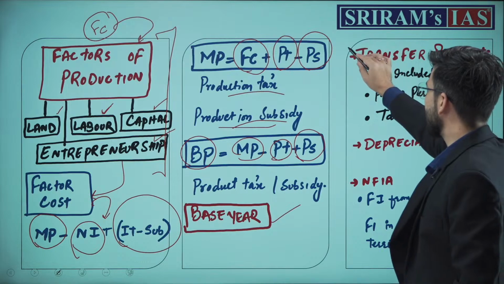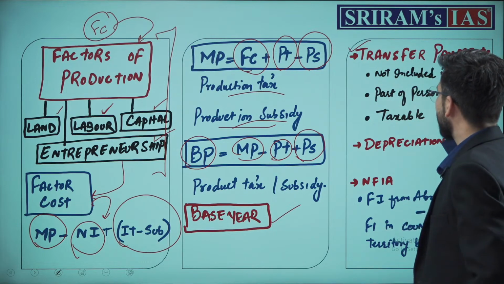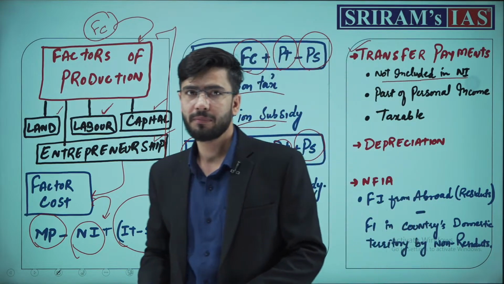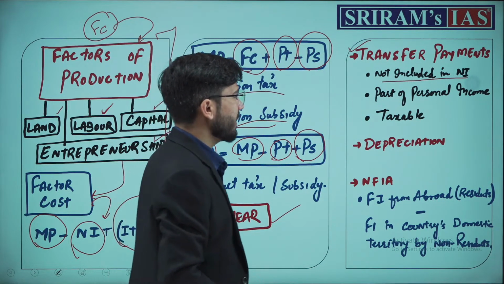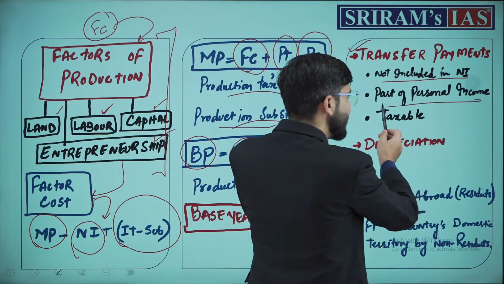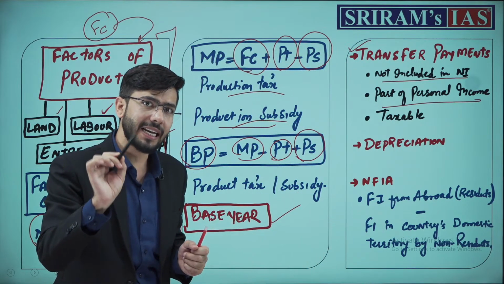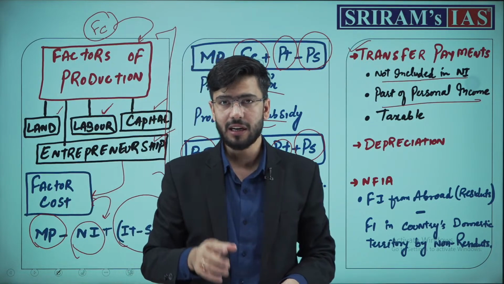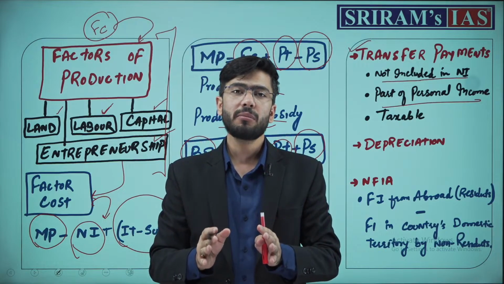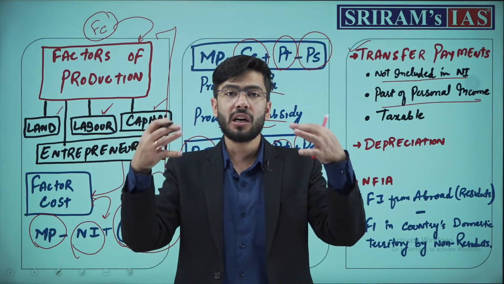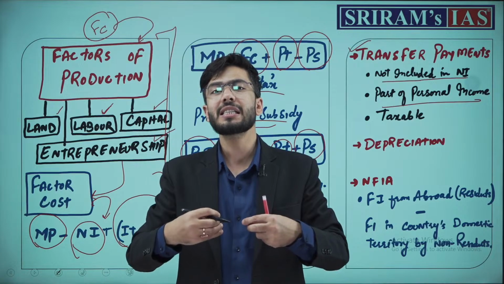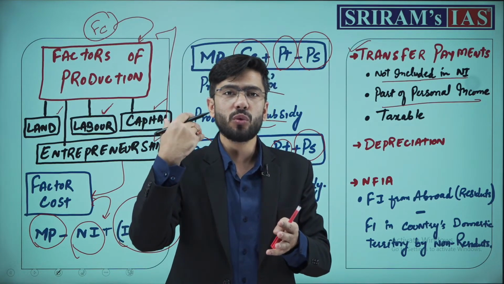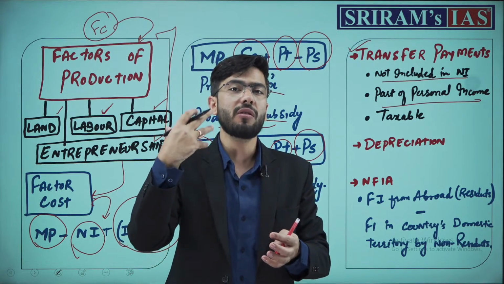One more thing, transfer payments. What are transfer payments? These are those payments which are not included in national income. Transfer payments are those incomes which are basically part of personal income and they are taxable, but they are not included in national income. Why? Here comes the concept of income. Income is that amount which is earned, not just given. There is a difference between the amount which is given to you and the amount which you have earned.